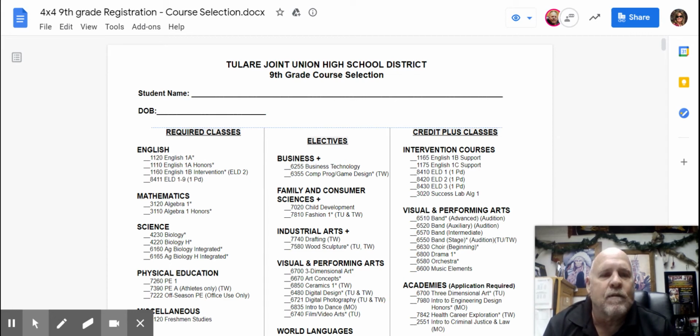So again, that's going to give you 5 courses that all of you will take. So it's going to be English, math, science, PE, and then freshman studies. Along with that, you will be able to take an elective, and then you will most likely have your 2 homework labs. All right. And as you can see on this form, that's basically the first 2 columns that you will be choosing from.